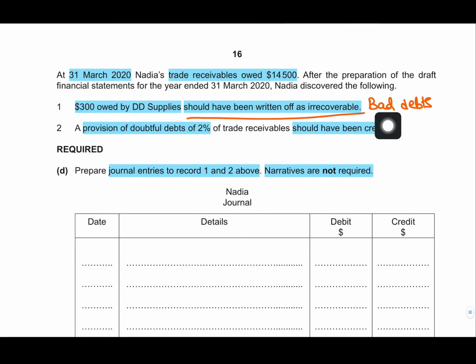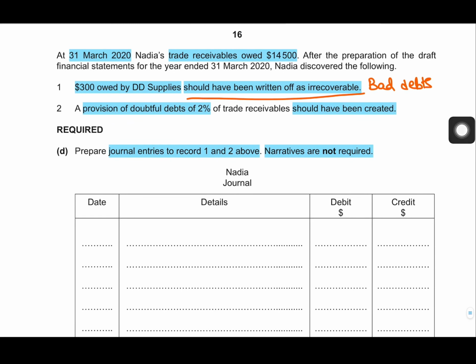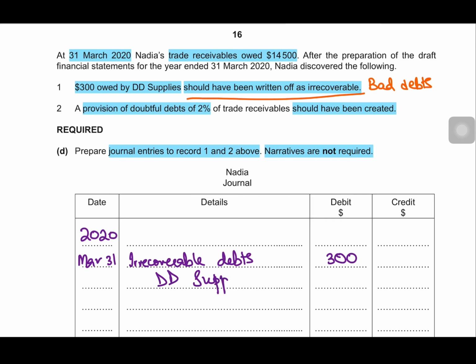So now bad debts, how do we record irrecoverable debts? Irrecoverable debts being an expense is always debited. The year is 2020, March 31. Irrecoverable debts debit, an expense 300, and against the customer DD Supplies. So DD Supplies would be credited to decrease their account balance.